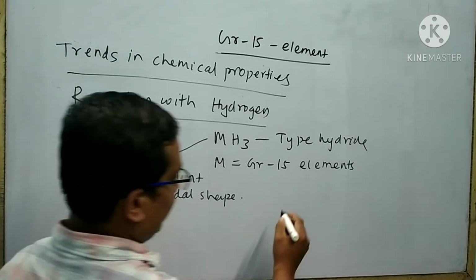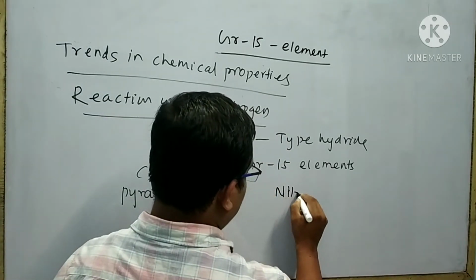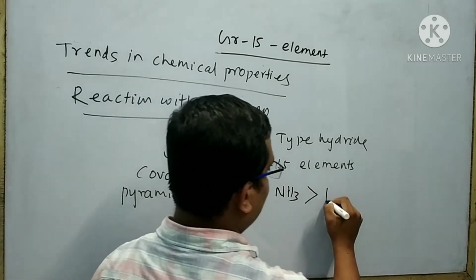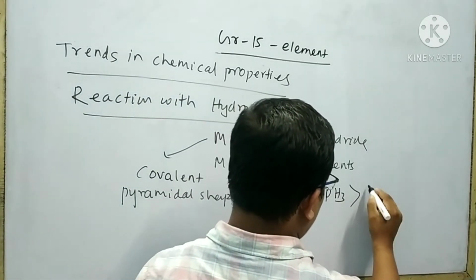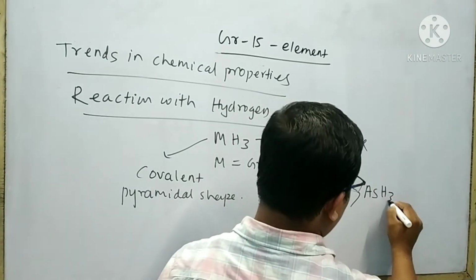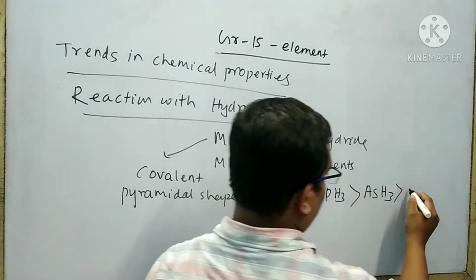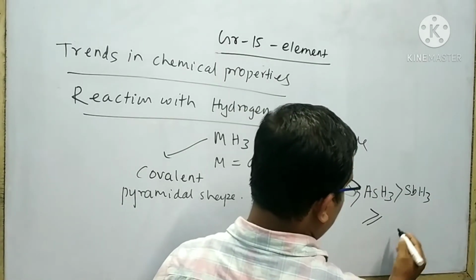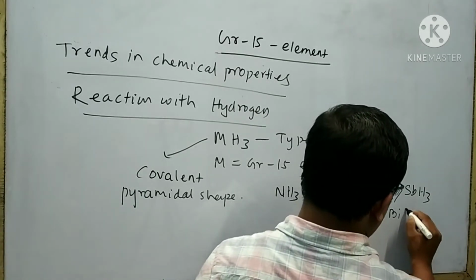Remember an important point: the basic strength of NH3 is greater than PH3, greater than AsH3, greater than SbH3, greater than or equal to BiH3.